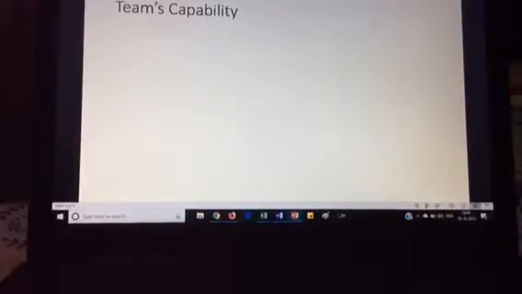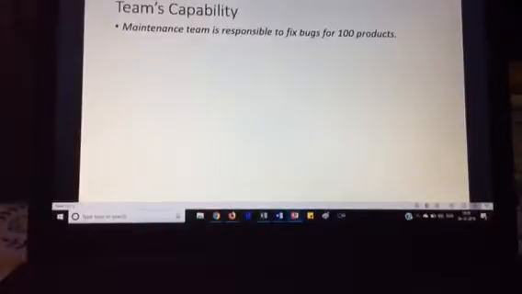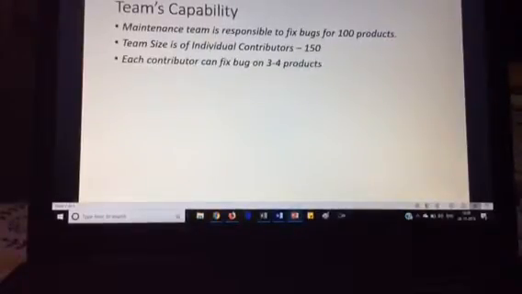Team's capability. The maintenance team is responsible for fixing bugs for 100 products. The team size of individual contributors is 150. Each contributor can fix bugs on 3 to 4 products.